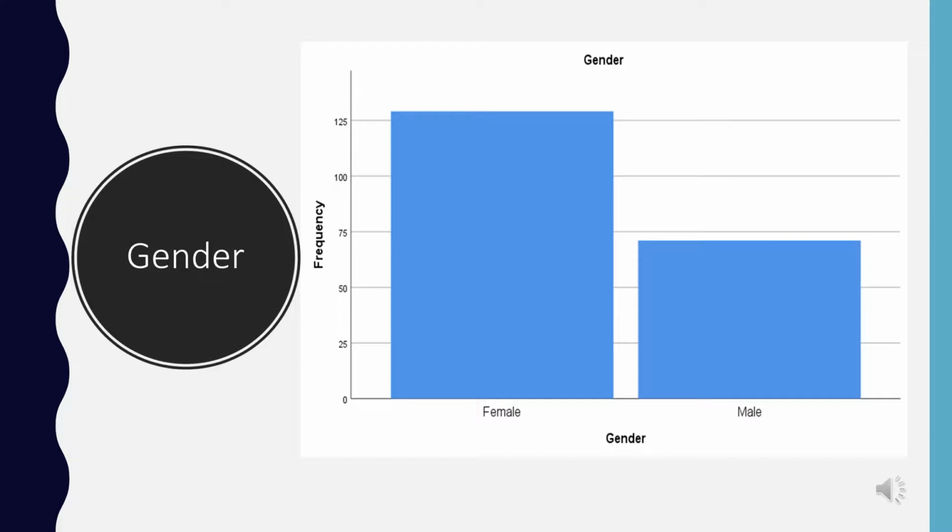Moreover, for gender, we get a frequency for female and male of more than 100 out of 200 and less than 75 out of 200 respectively.